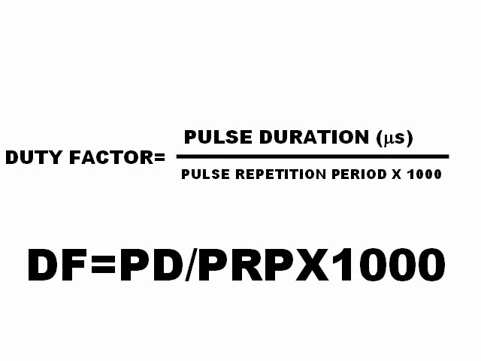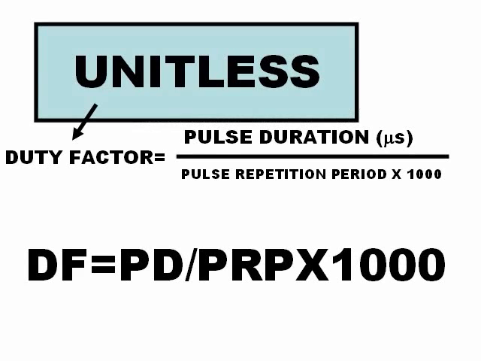The duty factor is equal to the pulse duration divided by the pulse repetition period, but times 1000, because the duty factor is too little and they put the 1000 to not have too many zeros. Duty factor equals pulse duration divided by pulse repetition period times 1000. It has no units. Factors are not units.